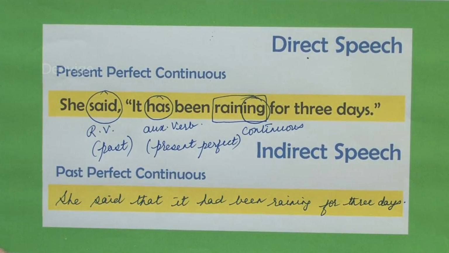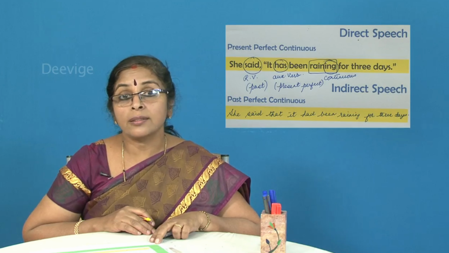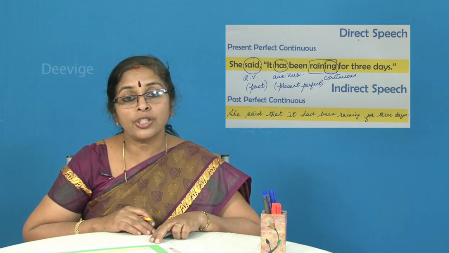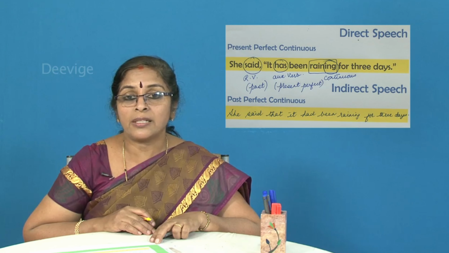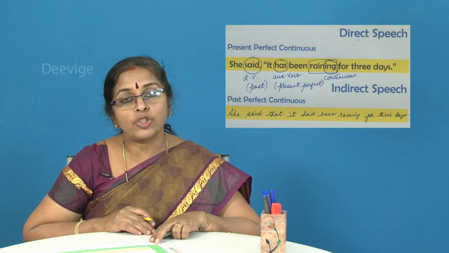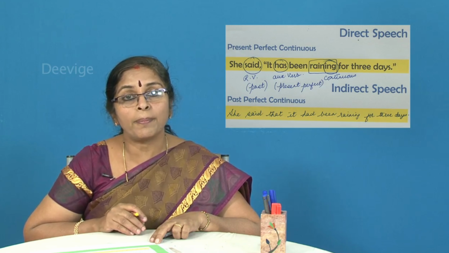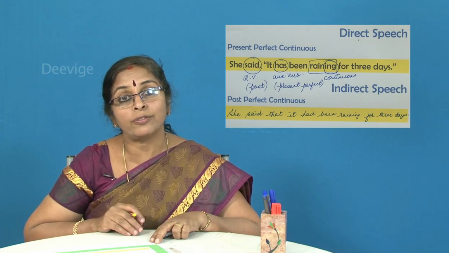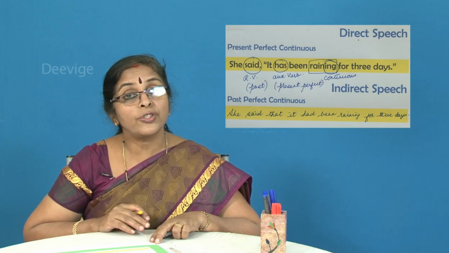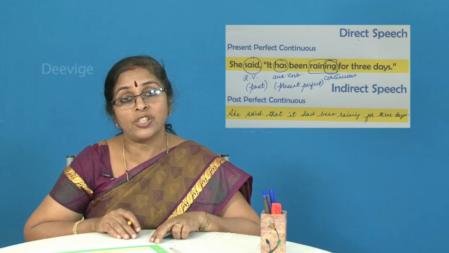Please put a full stop, because in your lower classes you have learnt that a sentence should begin with a capital letter and it should end with a full stop if it is making a statement. So please see that the punctuation mark, which is the full stop, is clearly seen at the end of the sentence. Why? Because you're not going to make use of any other punctuation marks, right?